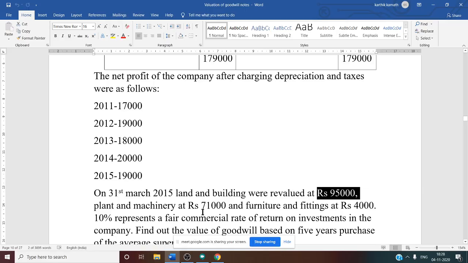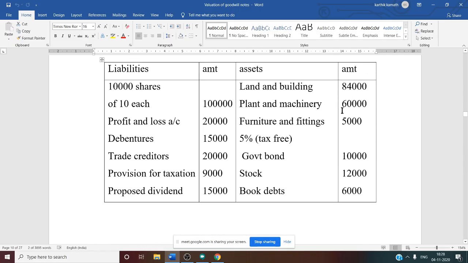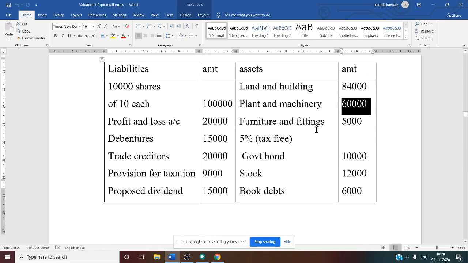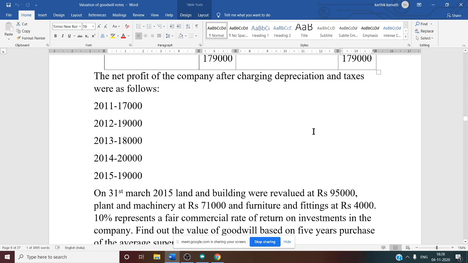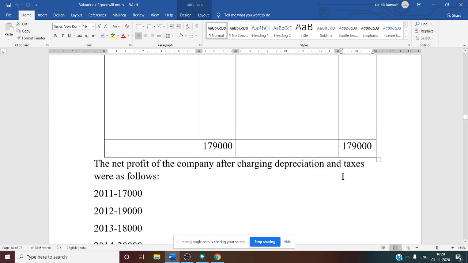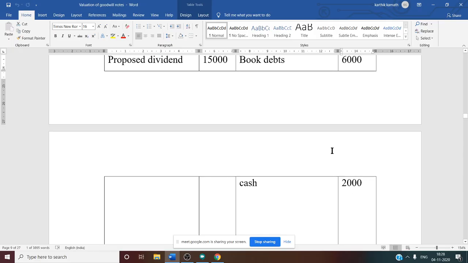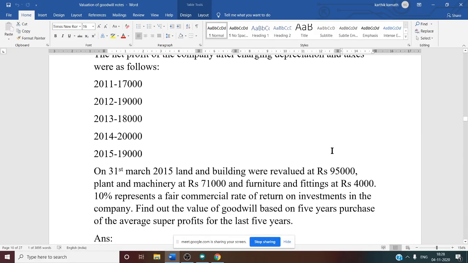Similarly, plant 71,000 they have given in the adjustment. What is the book value of plant? Book value of plant is 60,000, but in the adjustment 71,000, so we need to take 71,000. Furniture and fitting 4,000 in the adjustment they have given. In the balance sheet it is 5,000. Again, market value we need to take, 4,000. We are going to consider whatever is given in the adjustment.